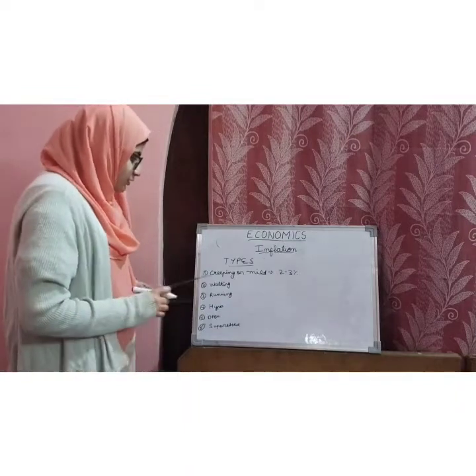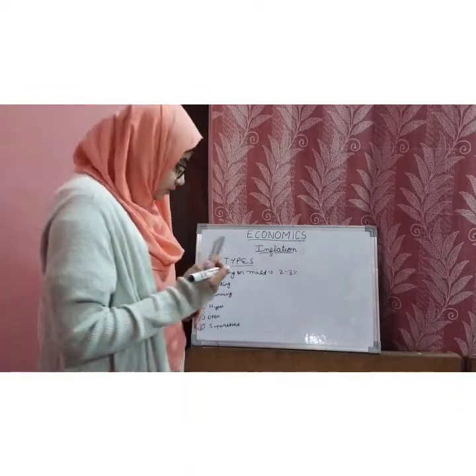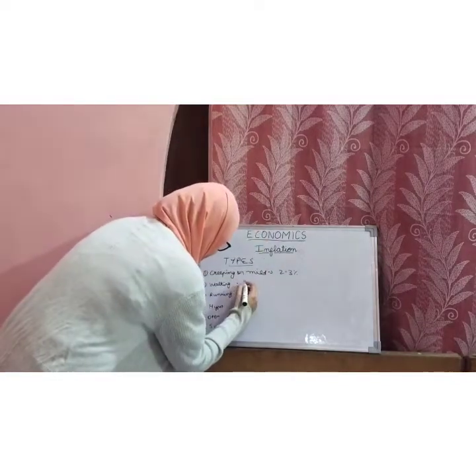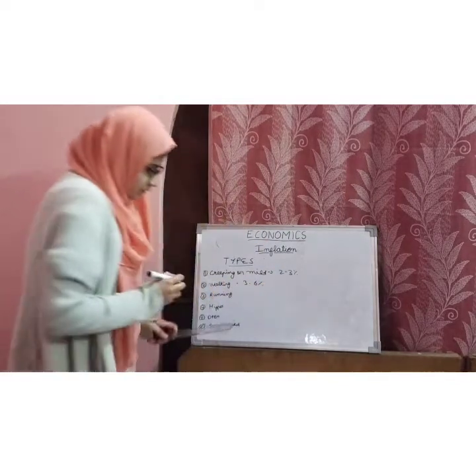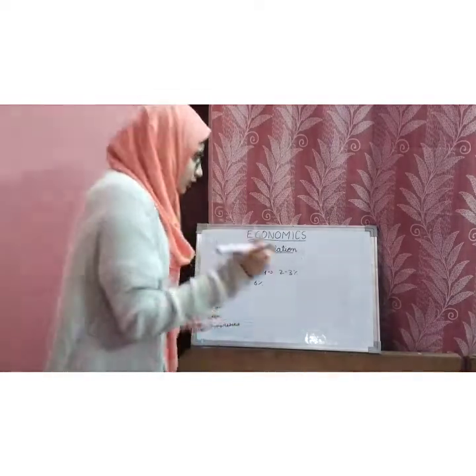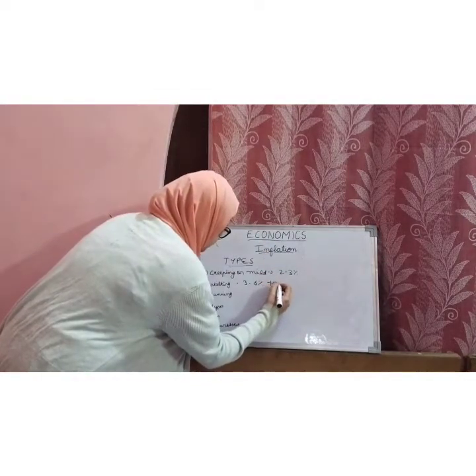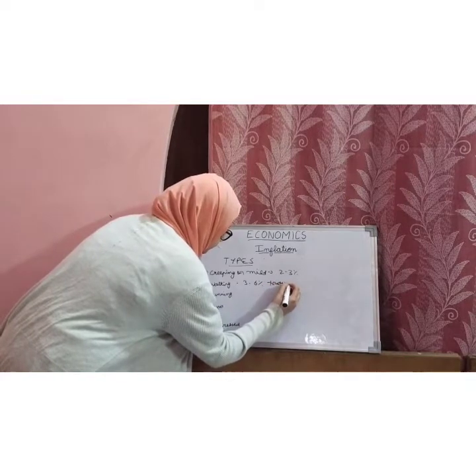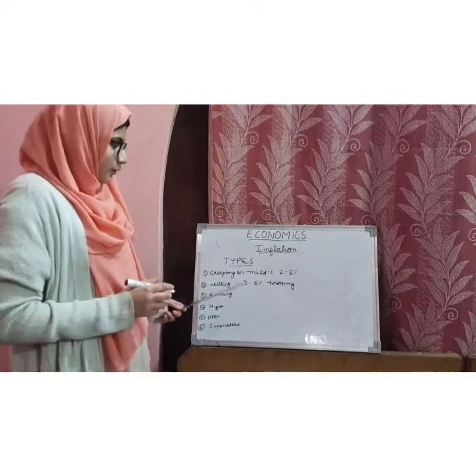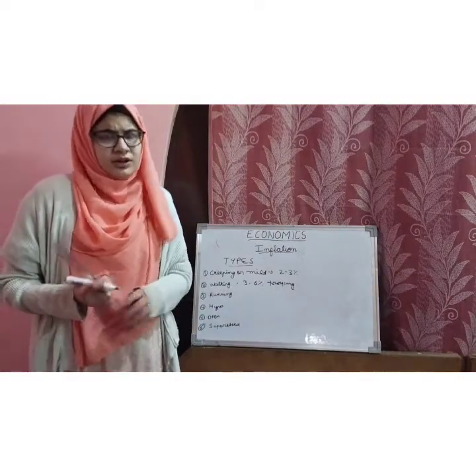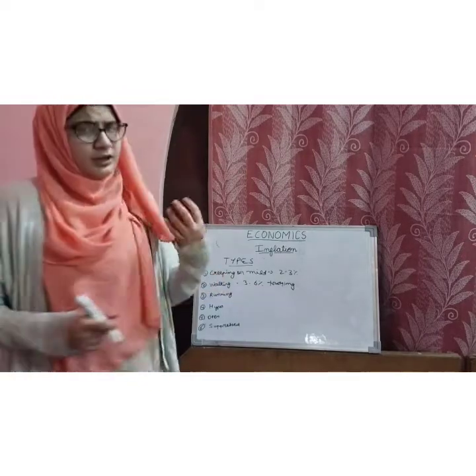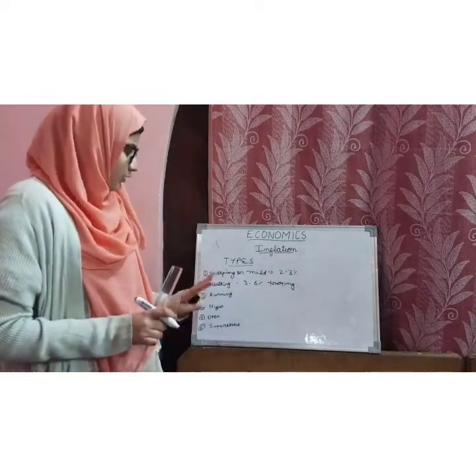But next one is walking inflation. Walking inflation means when the price level rises to 3 to 6%. Then it is called walking inflation. Its other name is trotting inflation. This is walking or trotting inflation when prices rise to 3 to 6%. This also doesn't have any bad or negative impact on an economy. This is good for an economy.